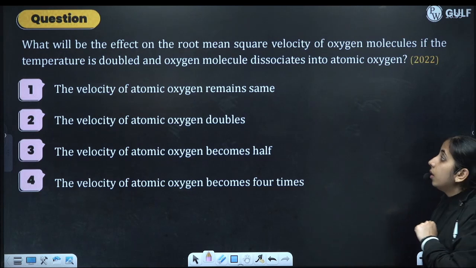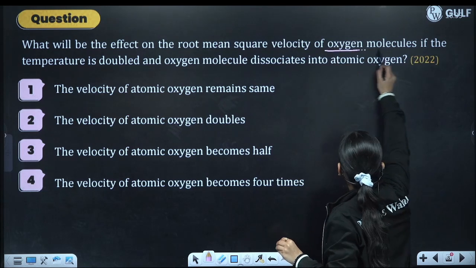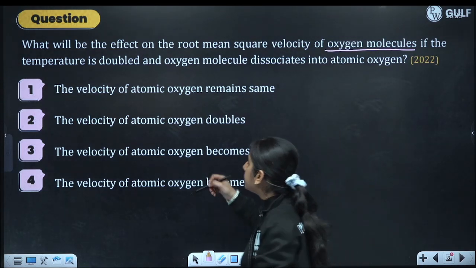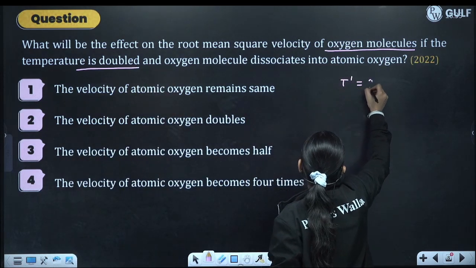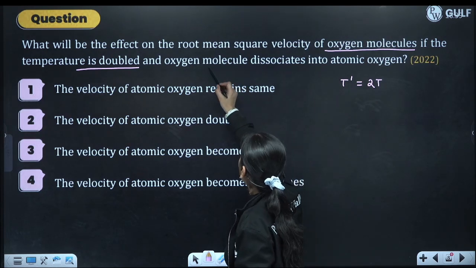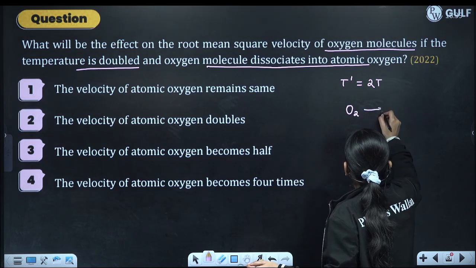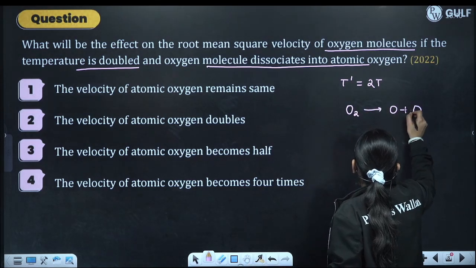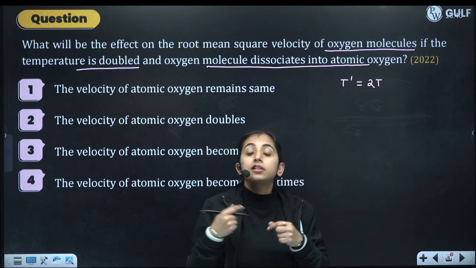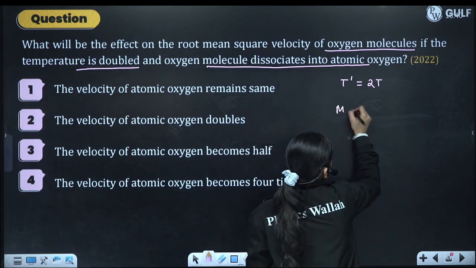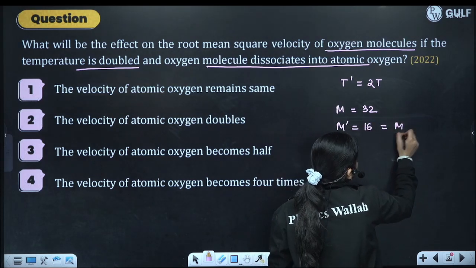See next question. What will be the effect on the root mean square velocity of oxygen molecules if the temperature is doubled? Okay, T prime is equal to 2T. Oxygen molecule has dissociated into atomic oxygen. So if O2 is becoming O, it is dissociating. So initially my mass will be 32. Now my mass will be 16, that is m by 2.